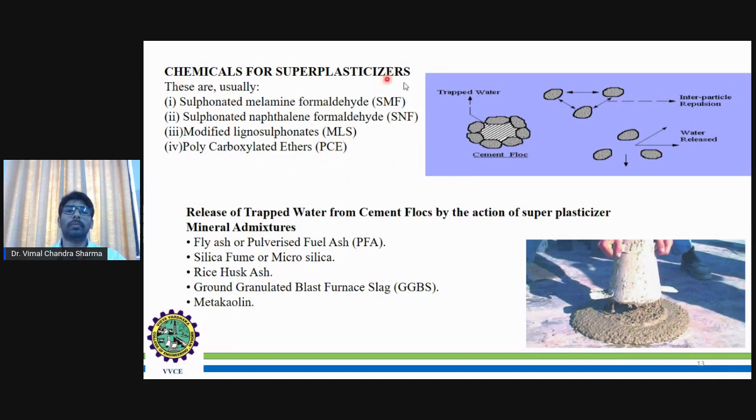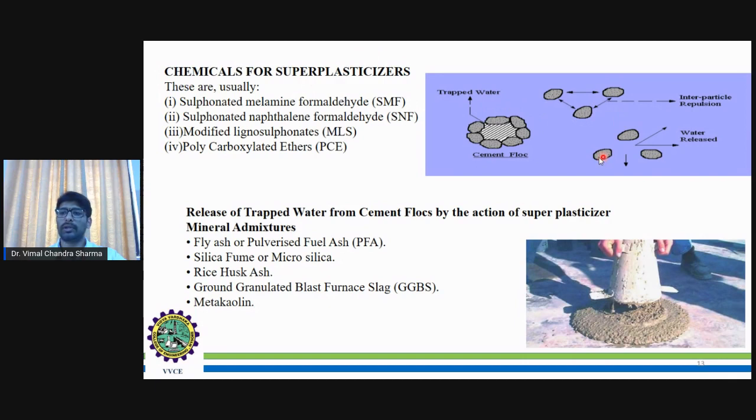These chemicals play a role when the cement flocs trap water, changing the viscosity. If the paste is not maintaining a certain viscosity, then the trapped water will be managed well by adding these superplasticizers.